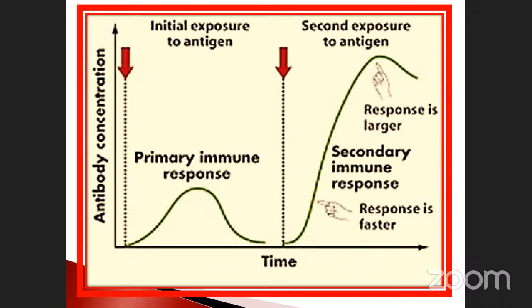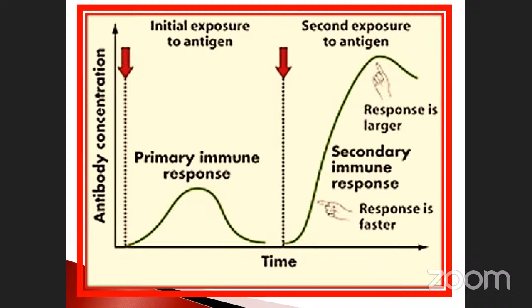Just imagine 13 is the maximum responsibility. But at the same level, the second time when we are giving, what happened? This is the stage. See, up to this level. Here, where is it? Just look at it. You can see the differences between the first immune response and the second immune response.